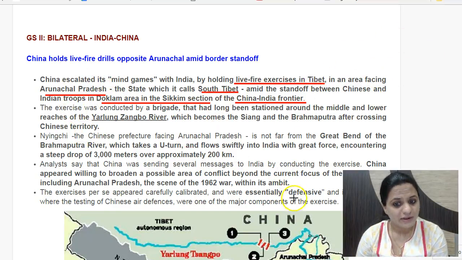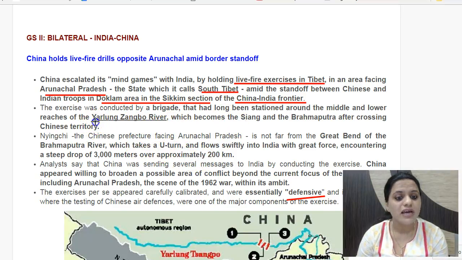Of course, another thing is that this exercise has been defensive, means trying to counter an attack. So the purpose of the entire exercise, or the steps which were taken, the exercises which were undertaken, were essentially defensive in nature. So that is also one aspect. And it has also been a region close to the Yalung-Zangbo river. Yalung-Zangbo, again you should know, is a river which flows into India after taking a complete U-turn, and here it is known as the Brahmaputra river.